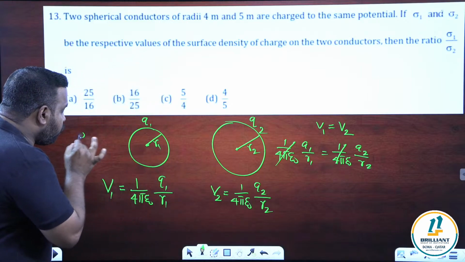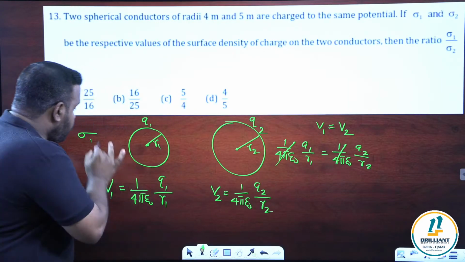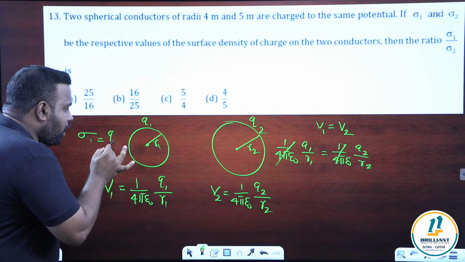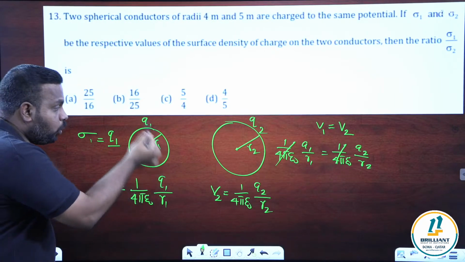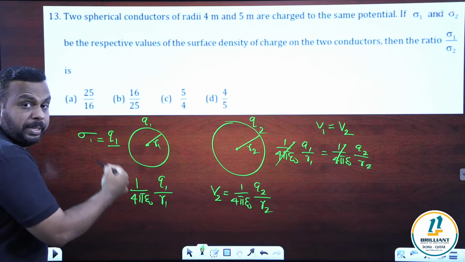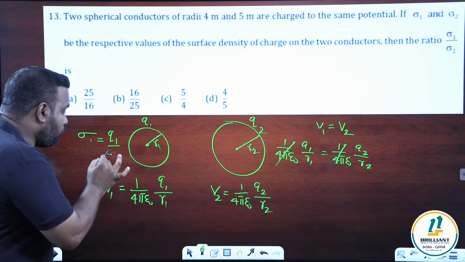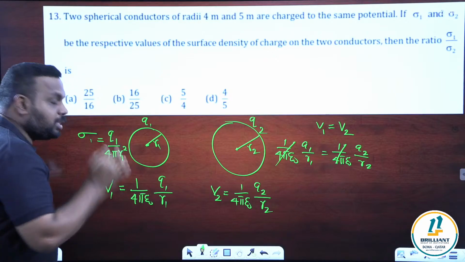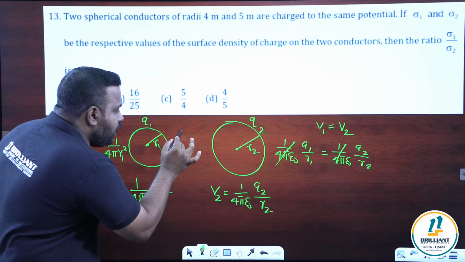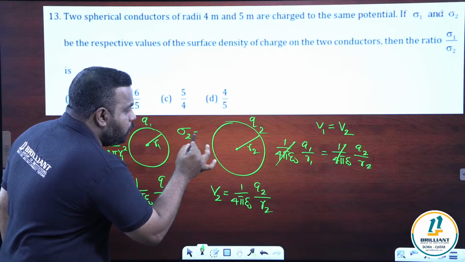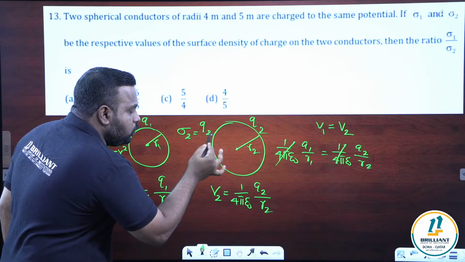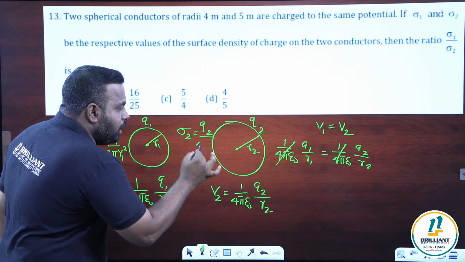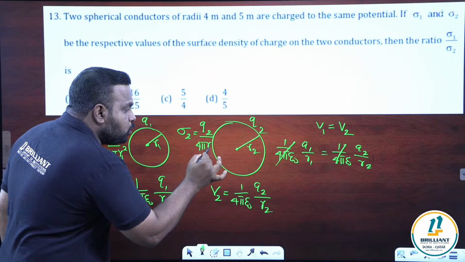So if sigma 1 is the charge density of the first one, sigma 1 will be charge by area, Q1 by the area of the first one. It's a sphere. What's the surface area of a sphere? 4 pi r square. So we get 4 pi r1 square. This is sigma 1. In the same way, sigma 2 is equal to the second charge Q2 divided by its surface area, 4 pi r2 square.